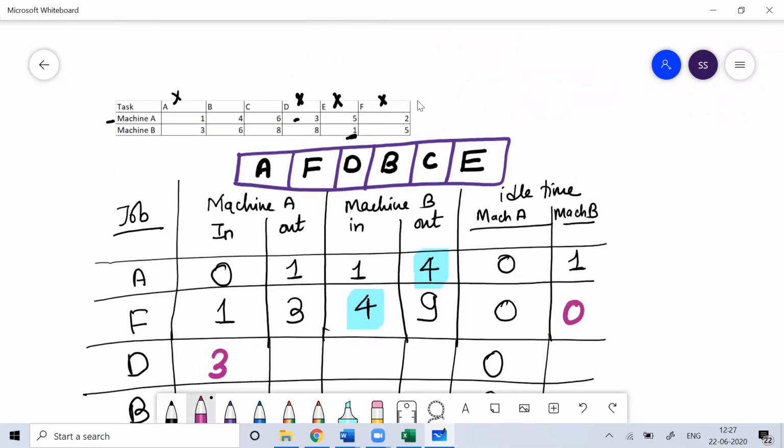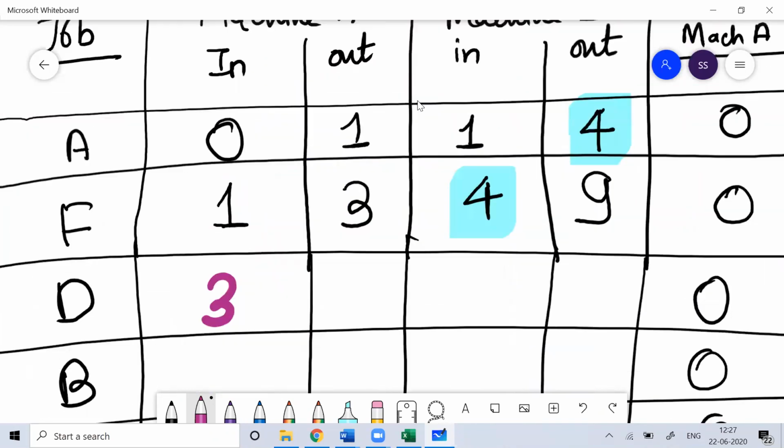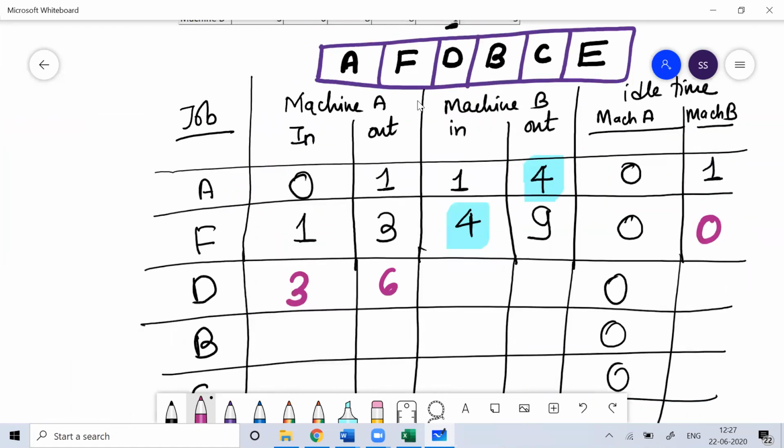Job D on machine A is going to take 3 hours. You can see here job D will take 3 hours. 3 plus 3, 6. Okay, but it finished on 6, but it can't go here. It has to wait till 9 hours.